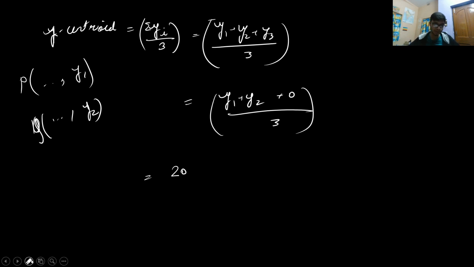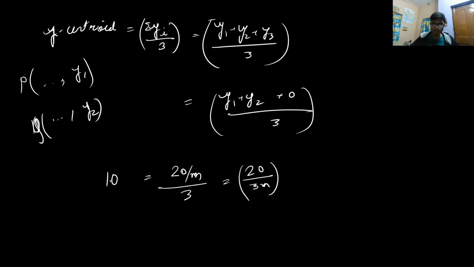So this will give you the result 20 by m, divided by 3, that will be 20 by 3m. So this is the y coordinate of the centroid, and it is equal to 10. So from here you will get the value of m as 2 by 3.